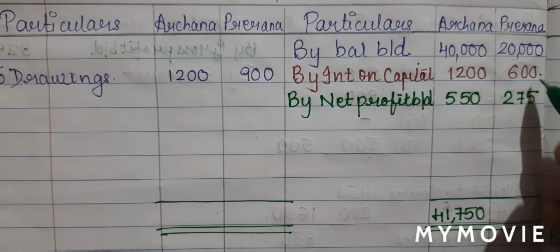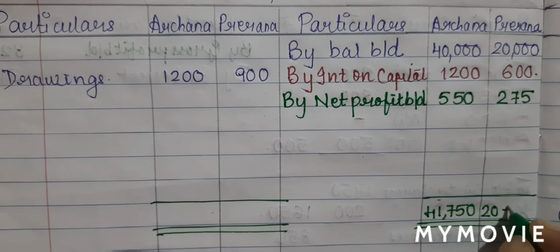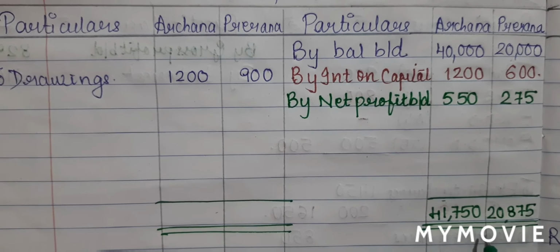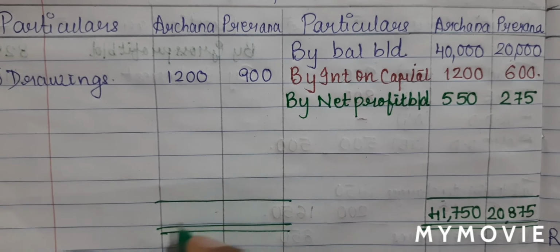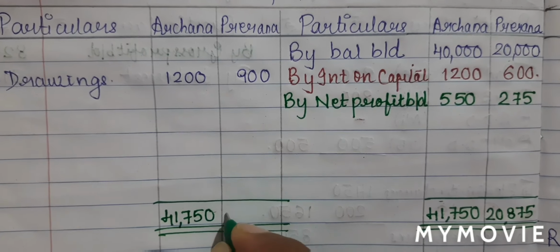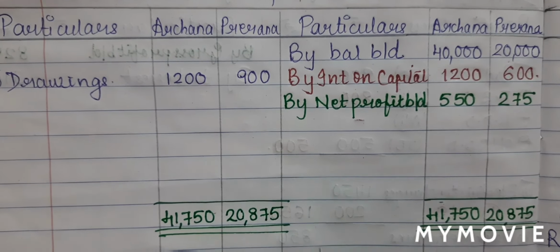20,000 plus 600 plus 275 will give me 20,875. Now this is my bigger total, so it will be written on both the side. 41,750, 20,875.